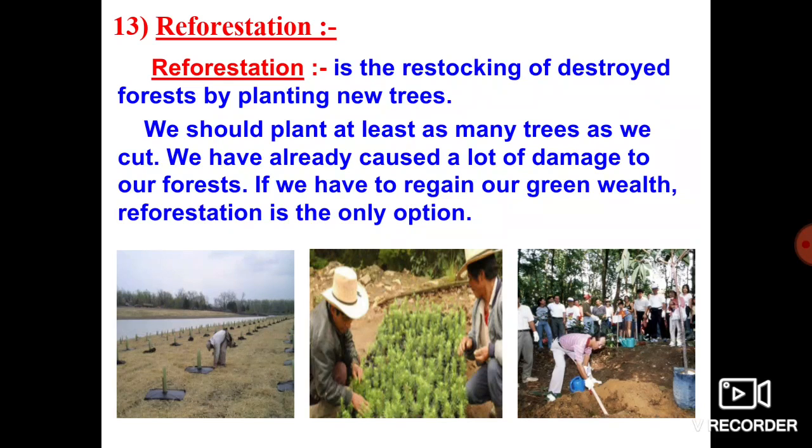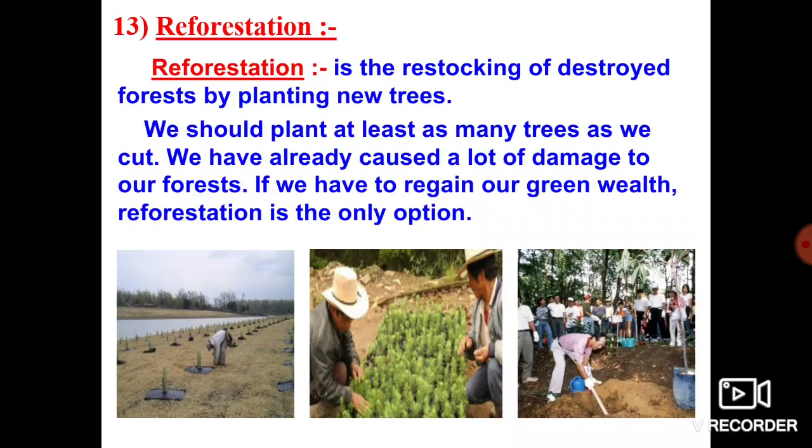How many trees do we cut in our daily life? Just imagine one person cuts 10 trees in his life. That is an example. In that same place or some other place, that person should plant a minimum of 10 or more plants to overcome the imbalance of the environment. If we do that, we can easily escape the environmental changes. We have already caused a lot of damage to our forests, right?